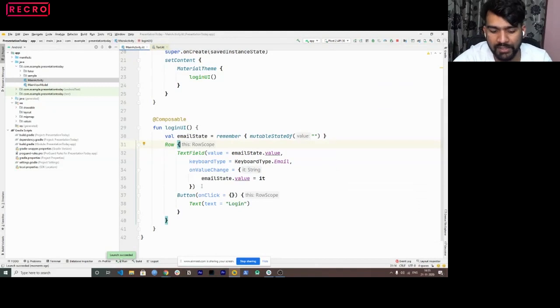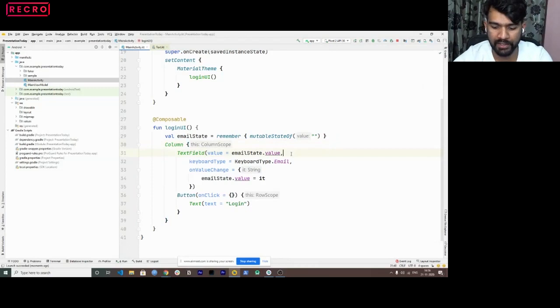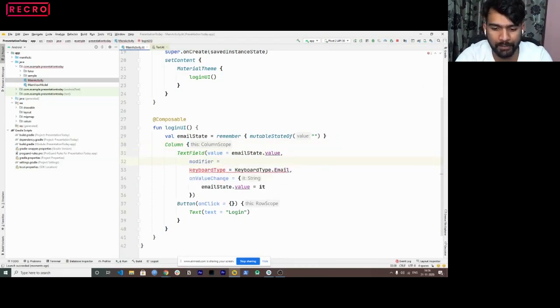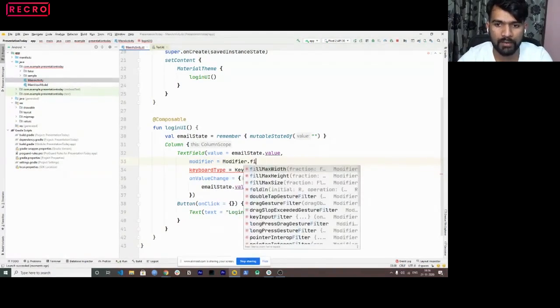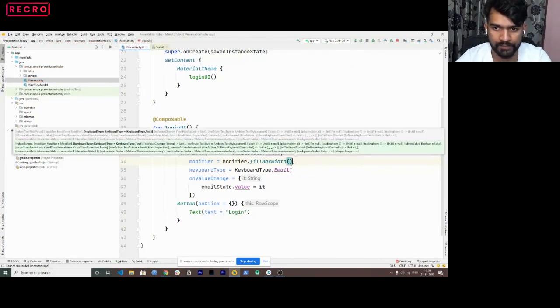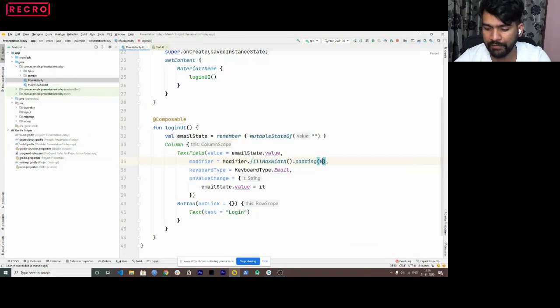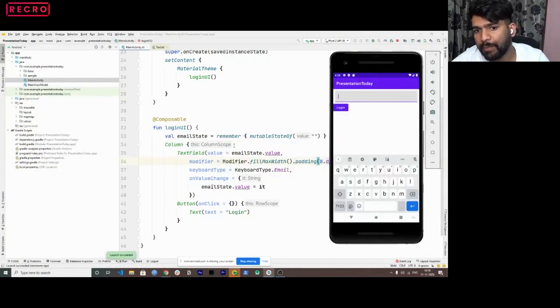Now let's do a couple of changes. Let's add back the column, and let's add certain margin to it. First I'll add a modifier here, because we need to do the CSS styling here basically. The modifier would be Modifier.fillMaxWidth, and I'll add a padding of 8.dp. I'm going a pretty fast way because I've explained all of these to you. When I run this, you would see it now has a full width and a padding.